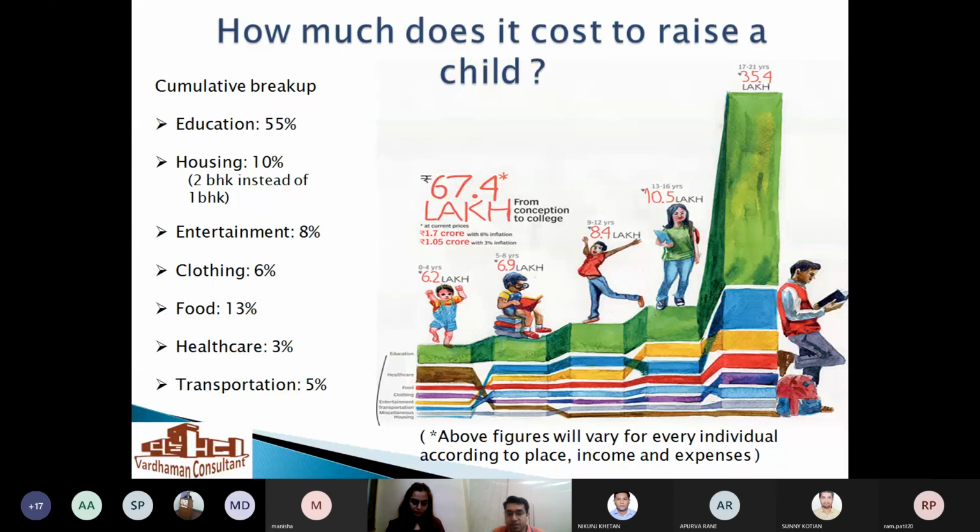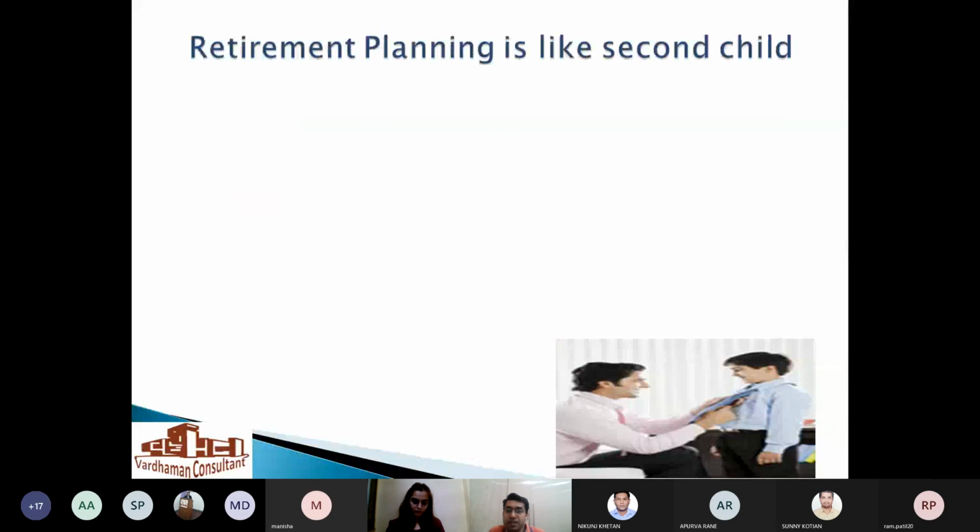So why am I sharing this? Very simple. Retirement planning is like your second child. Usually nowadays people are having only one kid. So if you feel that saving 50% or 30% or 10% is difficult for you, there's an alternative. Whatever you spend on your current child, assume that you have one more child, and whatever you spend on child A, invest the same amount. Imagine you have a second child and invest that amount.